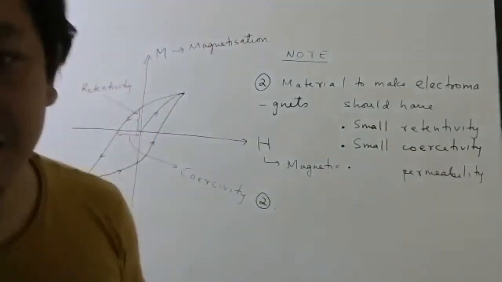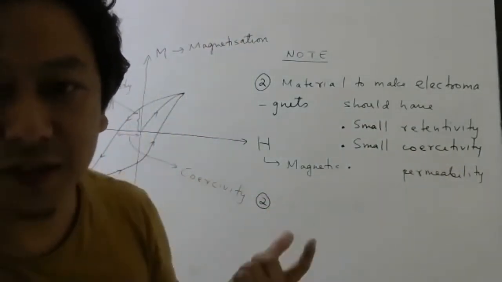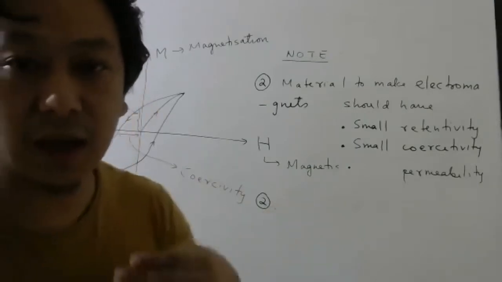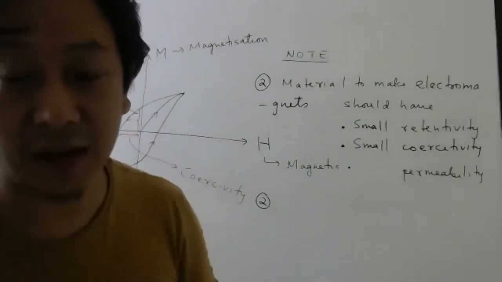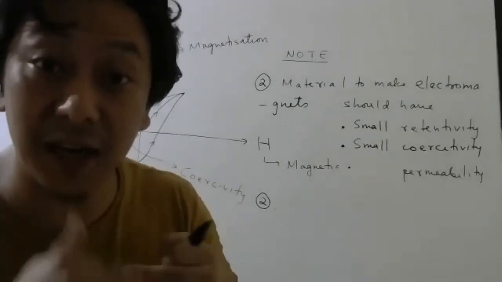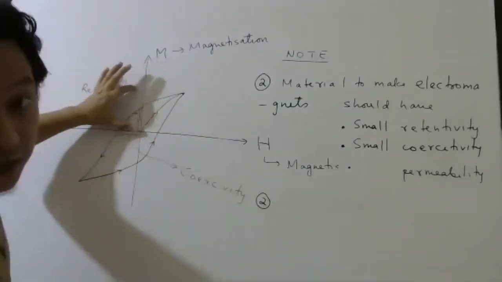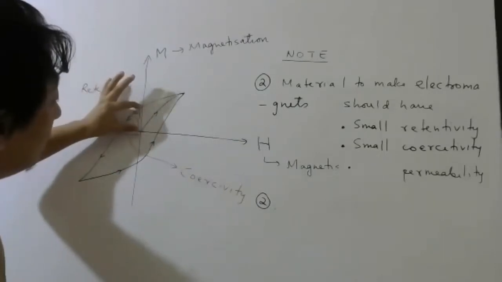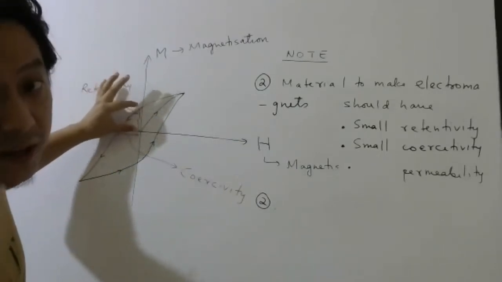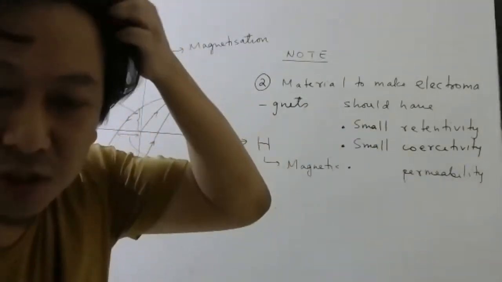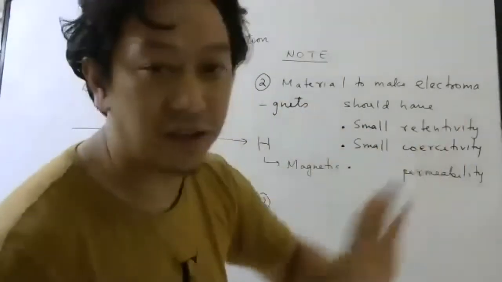So small retentivity. The reason retentivity is not so important here is that whenever you are using a material as an electromagnet, you are going to pass current and magnetize it. So at that time you are interested in this much magnetization, this much, not this much. This is important for permanent magnets, right? But still they have mentioned small retentivity in most of the books. So I'm just writing small retentivity.